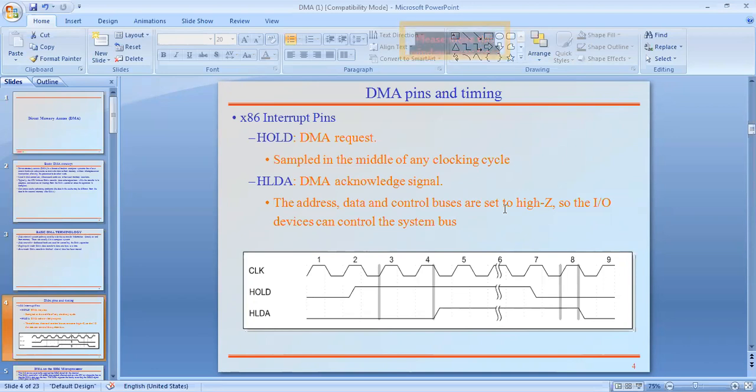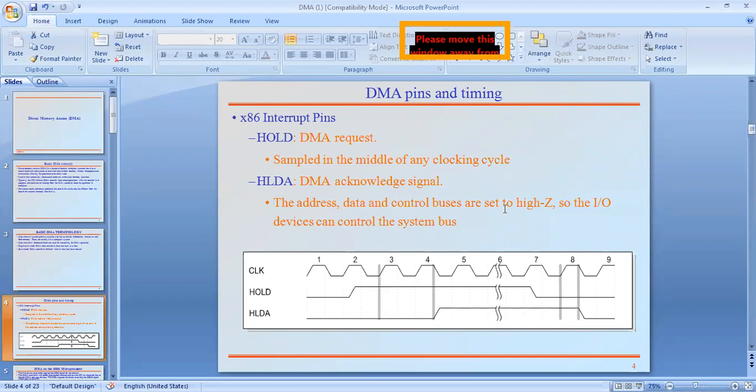See here, x86 interrupt pins, in this sense 8086 interrupt pins. HOLD is the DMA request signal from the microprocessor. The same concept may be frequently asked in competitive examinations: whether HOLD and HLDA are input or output signals in the view of the microprocessor and in the view of the DMA. In the view of the microprocessor, the hold signal is the request signal and HLDA is the acknowledgement signal.